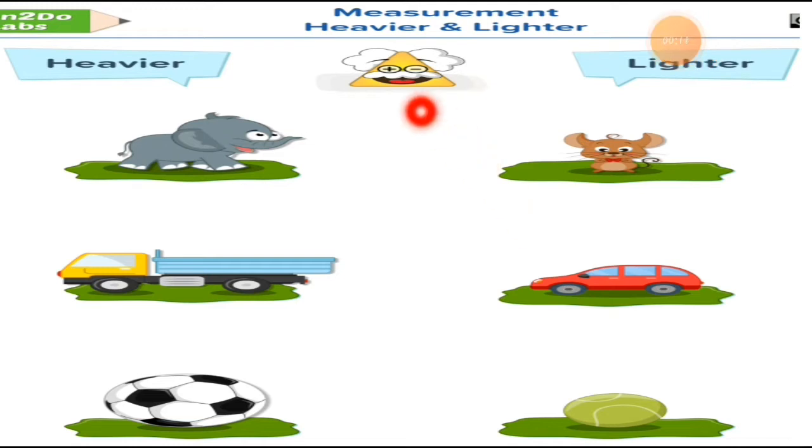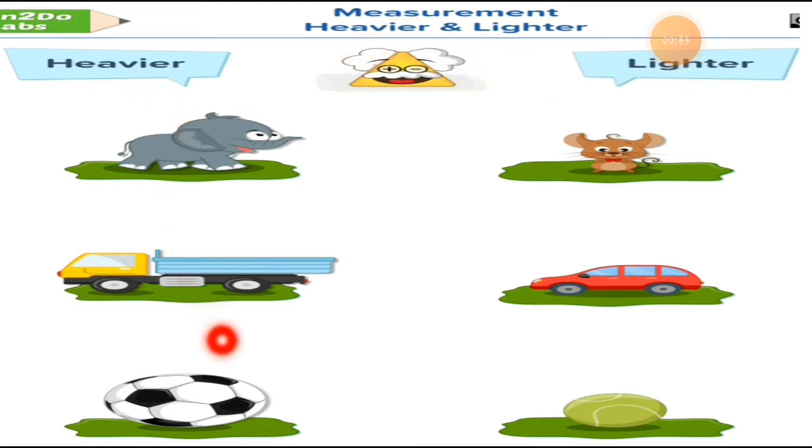So let's read the heading first. Here is the heading, the measurement, as you know, the name of chapter number 10. And heavier and lighter, we are doing the weight worksheet. The name of this worksheet is heavier and lighter.